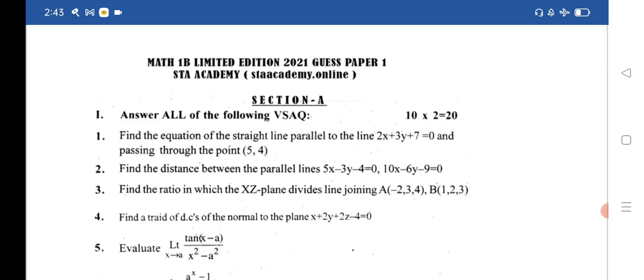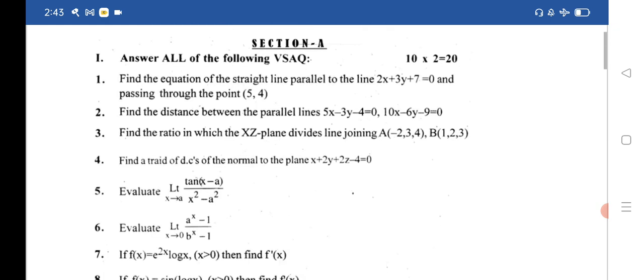I would like to tell you about the model paper released by the Board of Intermediate. That model paper link is given in the description, in which we have explained all details, so you can check in the description. You can check the model paper, the latest model paper released by BI. Let us see section A.